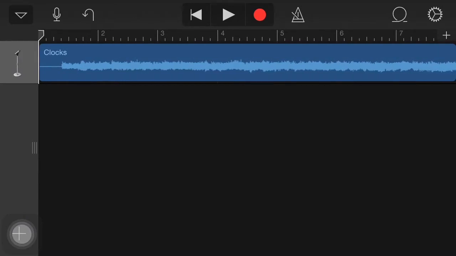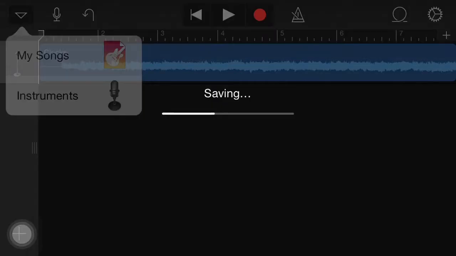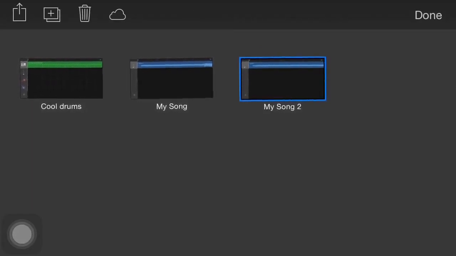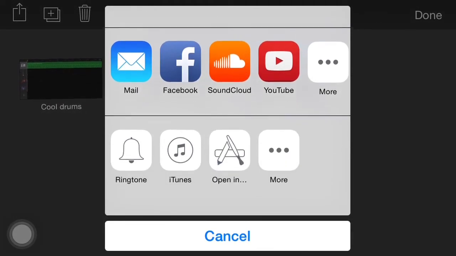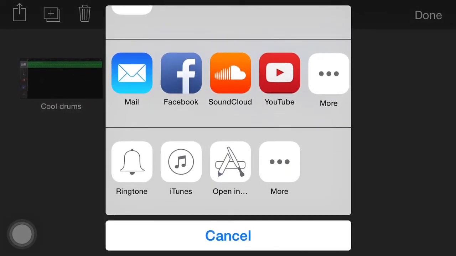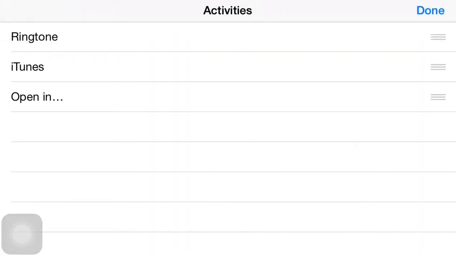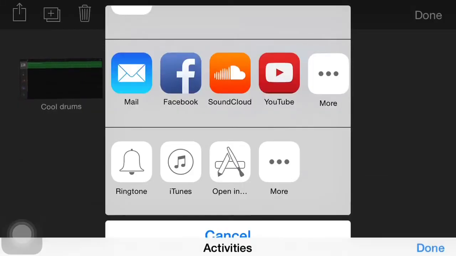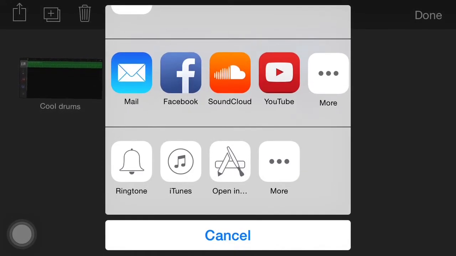Once you get it to where it's all the way to the end, that's when you click this little arrow at the top left, click My Songs, then it'll save. Select the one you just made, then this little arrow that I'm holding down on, and then click Ringtones. If it's not there, then click on More, and it should be right here that you can turn it on. You can also move these around. I like mine at the top. It wasn't default that way, I had to move it.